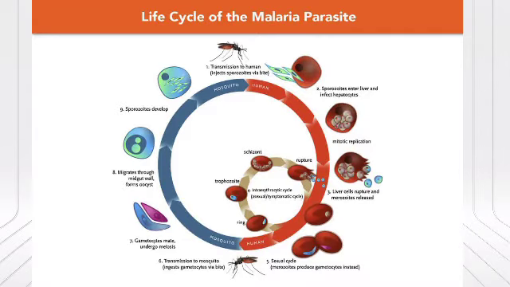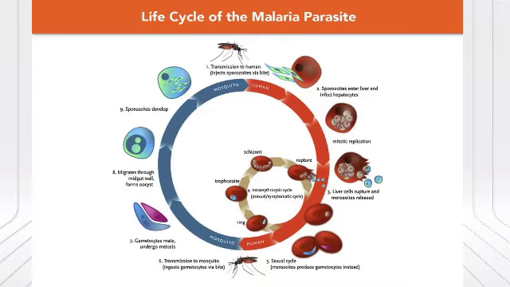This parasite will multiply and thrive very well in the salivary glands of the female Anopheles mosquito. That means this Plasmodium will be present in the salivary glands of this female mosquito. So this mosquito acts as a carrier. That means the mosquito is going to carry the Plasmodium into the human blood. So when the mosquito bites the human being, this Plasmodium is transferred to the blood of a man, and then they will cause malaria in human beings. So this is the relationship of the host and the parasite.